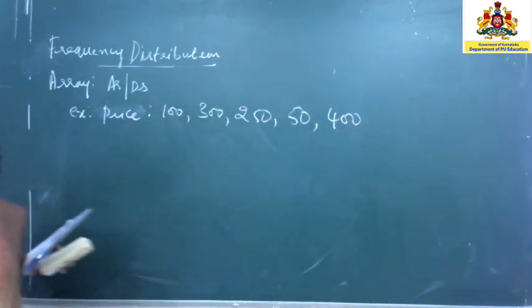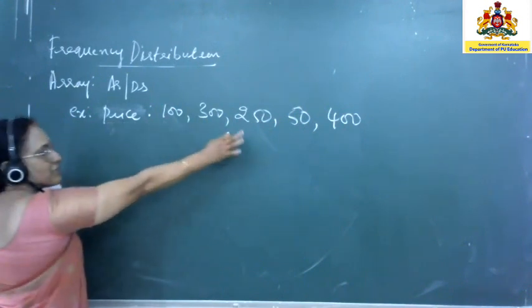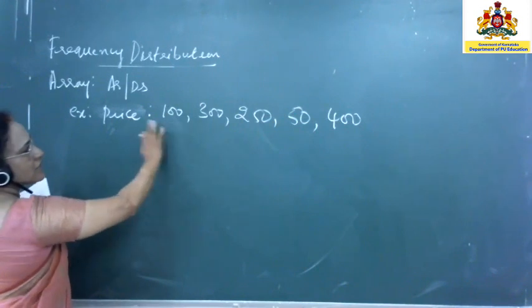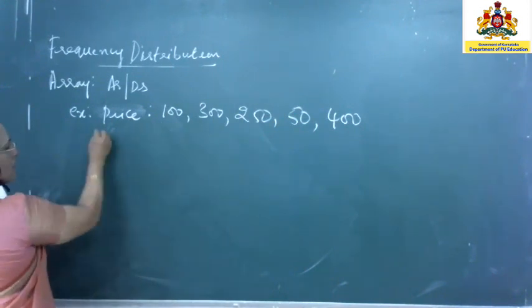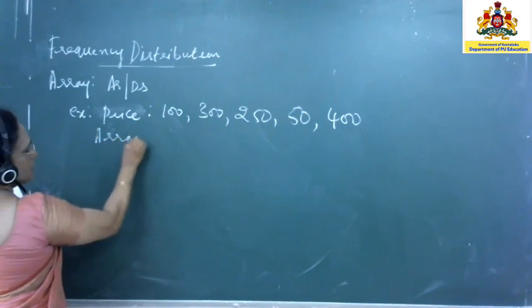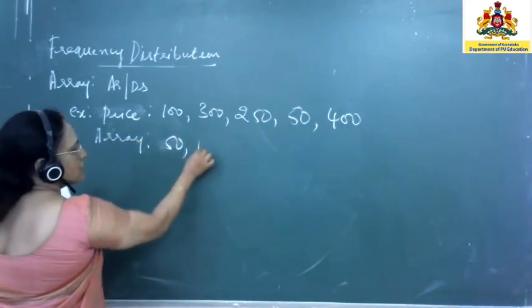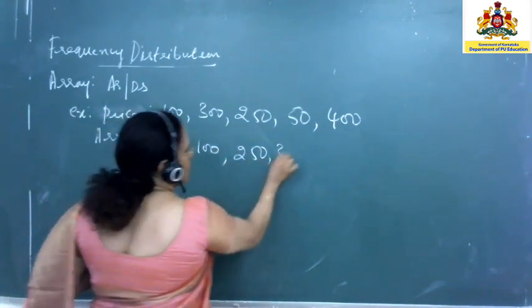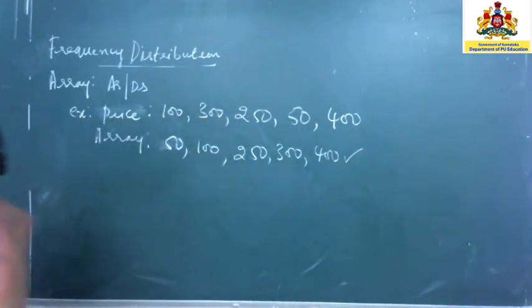Now is this raw data? Yes, because price is the variable and these 5 numbers are variates. So it is raw data. You see this is not in any order. Suppose I make this in ascending order. Then the array will be: first number 50, second 100, next 250, next 300, next 400. Therefore this is called an array.